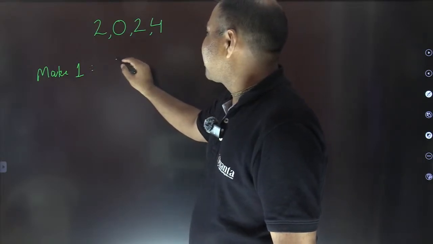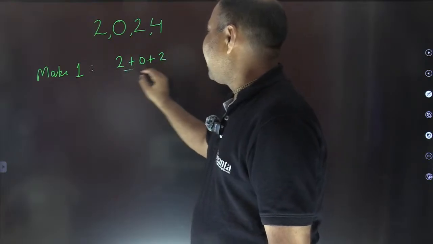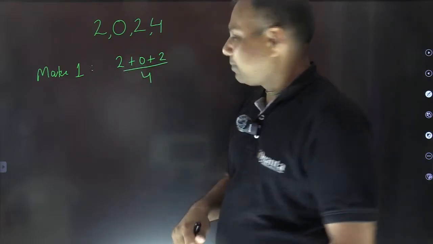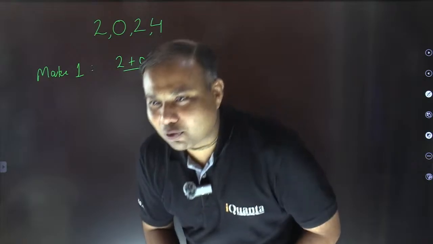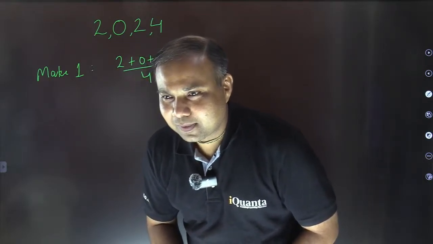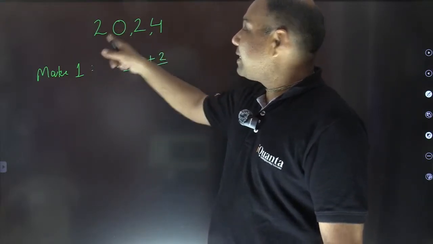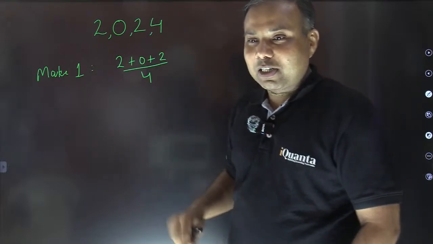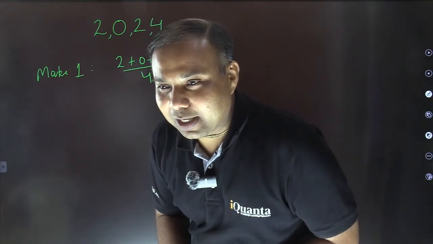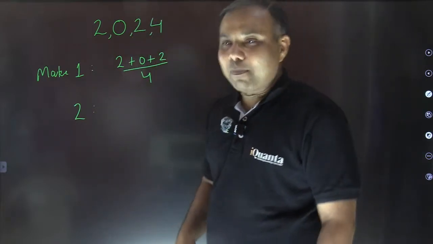Yes, what we can do is 2 plus 0 plus 2 divided by 4. Most of you are doing something like this. Yes, we can use multiplication as well, but we have to use all the digits in that order only. Good. Quickly, make 2. Can we make 2?